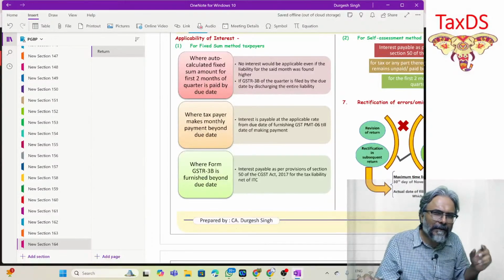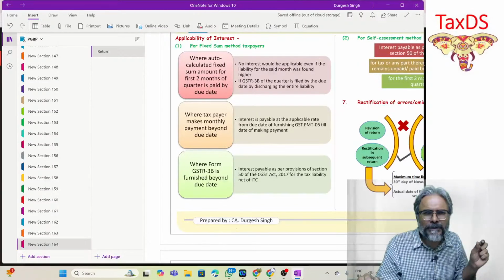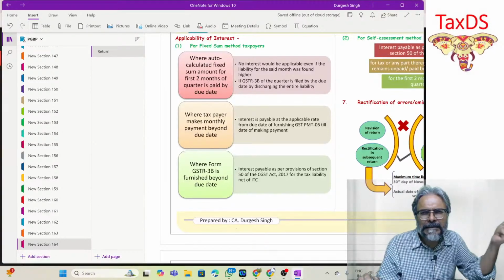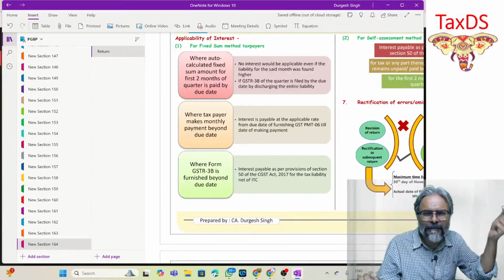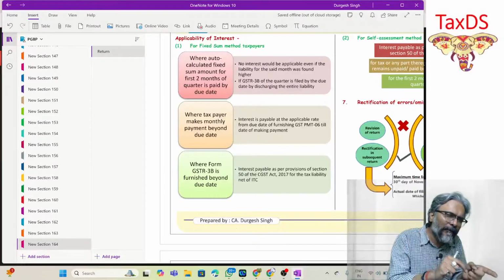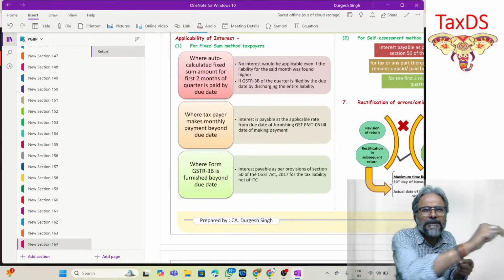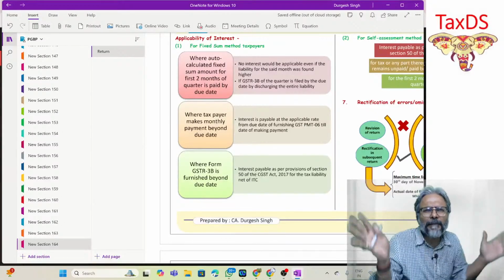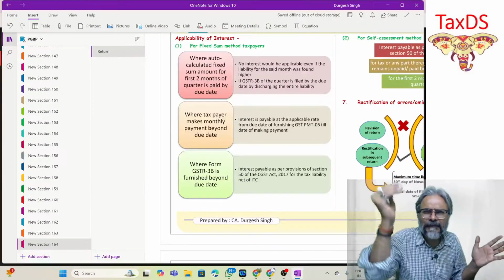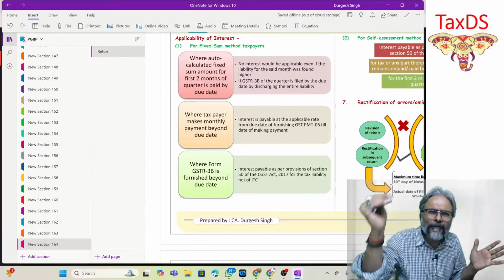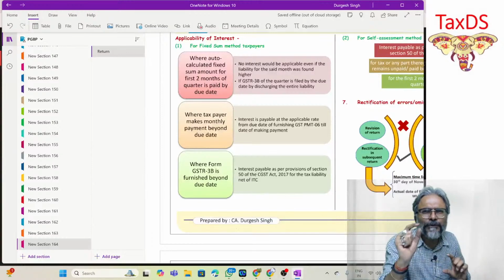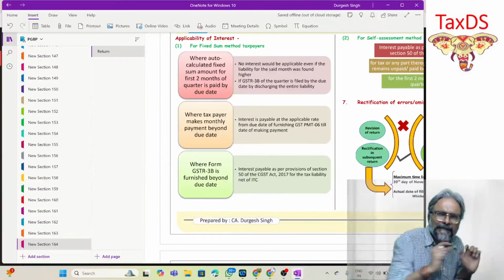Point number two, students, is that we have already done these topics earlier, like registration, TDS, TCS, and other topics, which are the GST returns that would be filed. But it becomes very confusing when you have to deal with them in a consolidated manner, because a lot of things keep popping up at different places. At that point it is quite confusing to remember these returns, their due dates, and the other compliance.